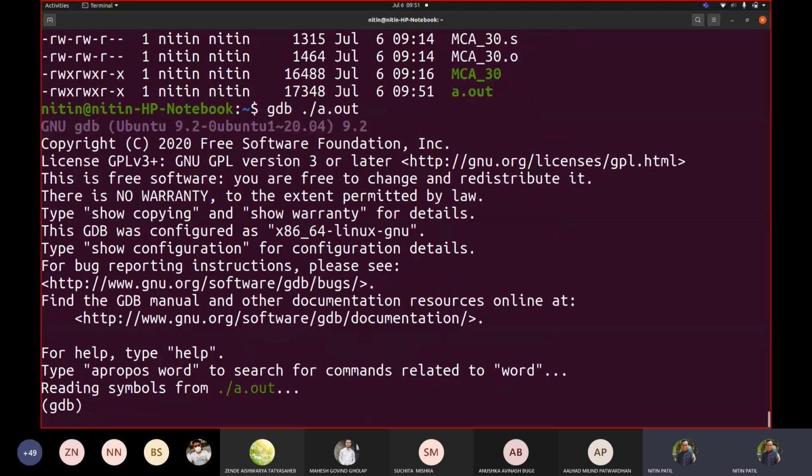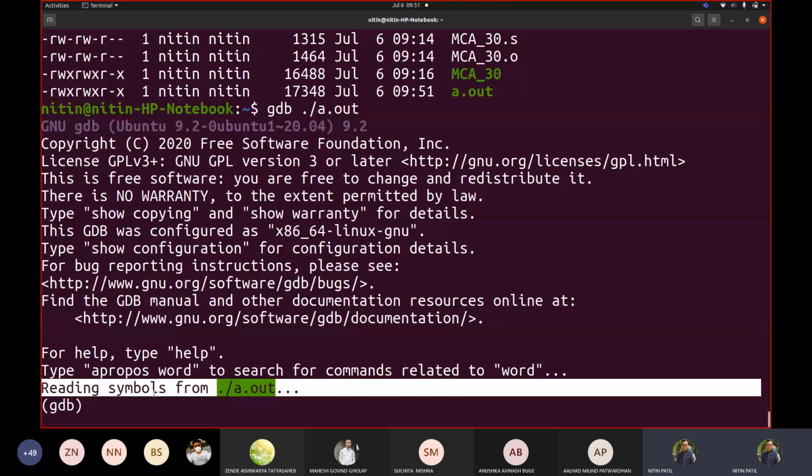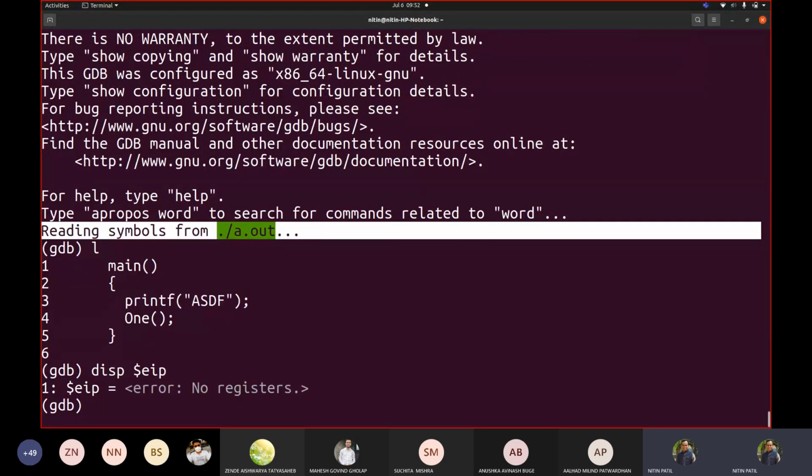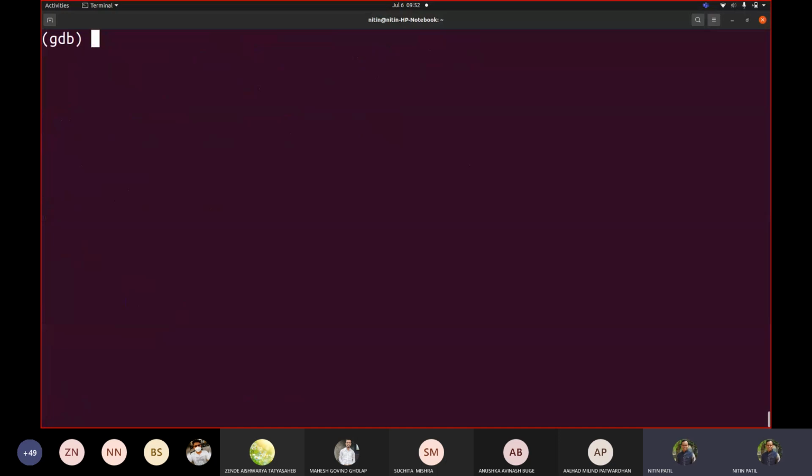OK, you can see because we added -g, that's why this reading symbols is seen. Correct. So let us set a breakpoint. If I write L, it is showing me this code now. Let me display my EIP, my instruction pointer, my program counter too, because it would be useful for us to see in which function we are now. Correct. OK, so we displayed it.